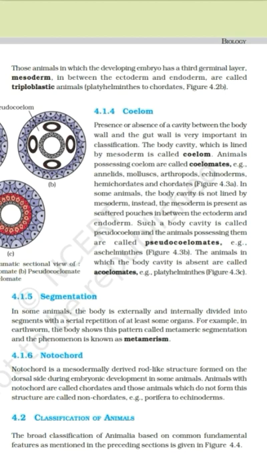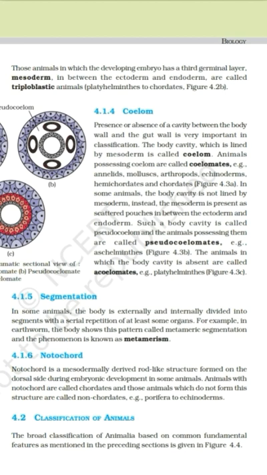Now segmentation. When the body of an organism is divided into many similar parts, the parts are called segments and the process is called segmentation. Means in segmentation, the animal body will have many similar parts and those single similar parts will be called segments, and the process of having those segments will be called segmentation. Now there are two types of segmentation. One is metameric and one is non-metameric.